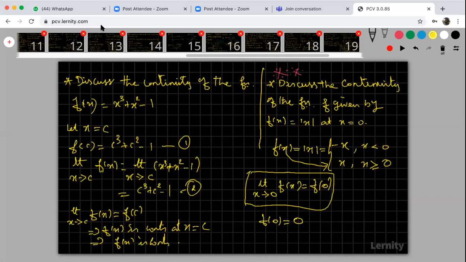If you have any doubt, please send a message. This is a very simple and important concept, only one exercise. From the second exercise, it is different, because we are going for differentiability. Only the first exercise is continuity; the second exercise is differentiability.